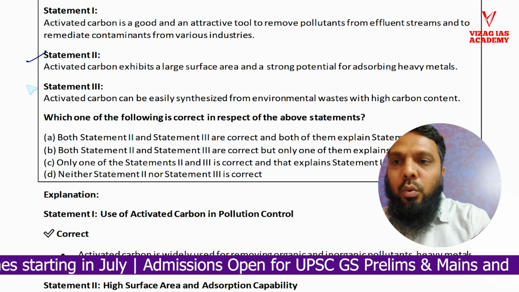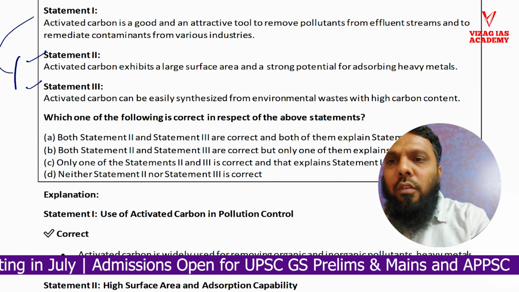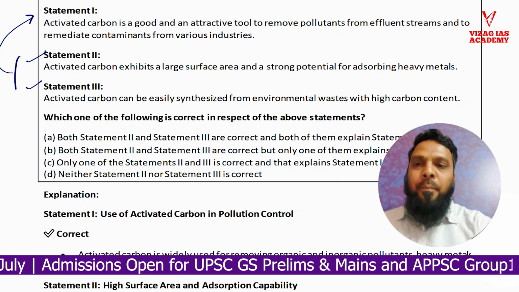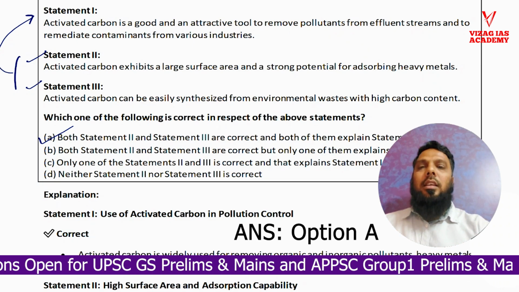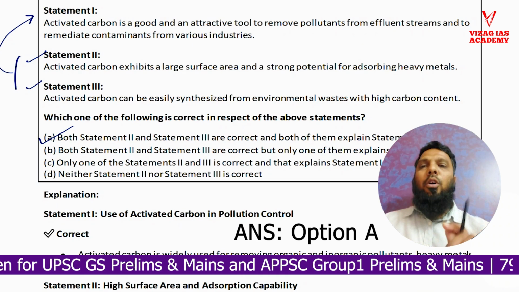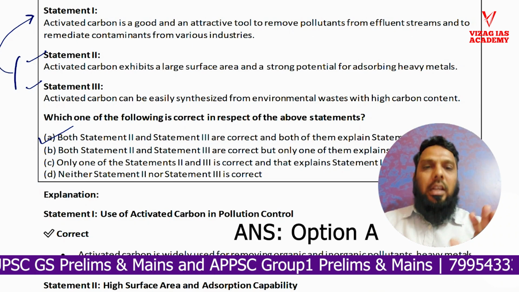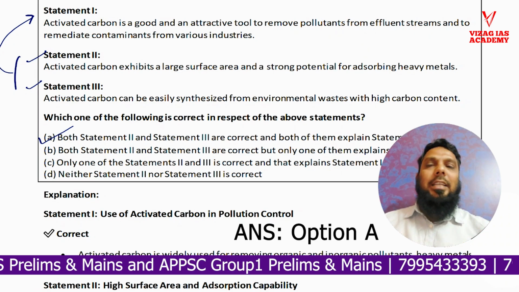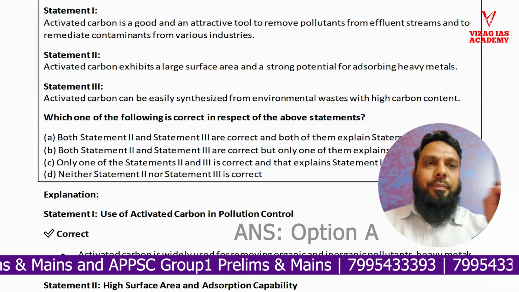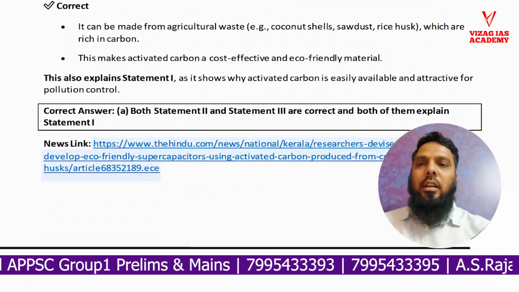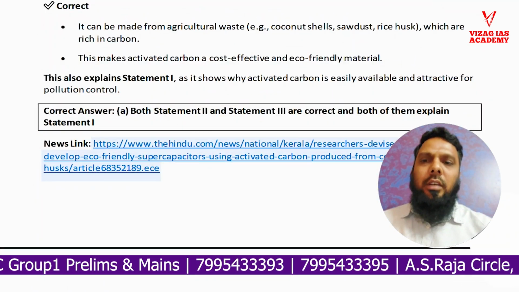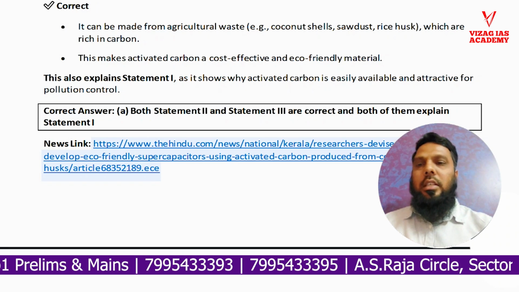So we can go to option A. The right answer is option A: both statement 2 and statement 3 are correct, and both of them explain statement 1. This is question number 50. Hope you have got the answer, and the news link is also provided. You can check with that.